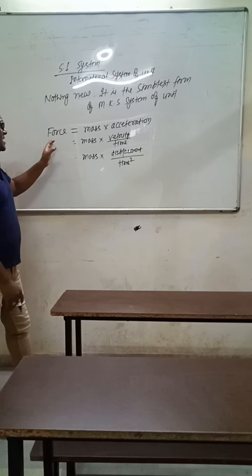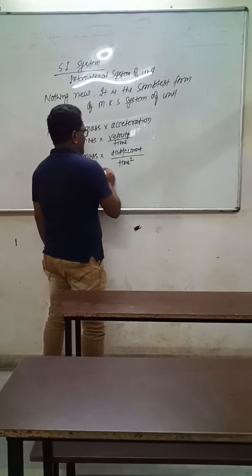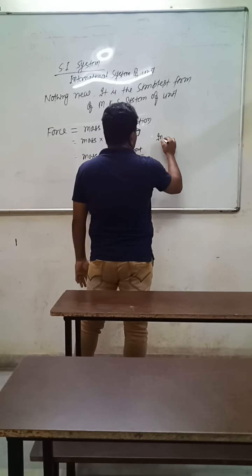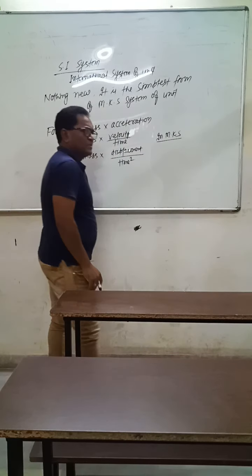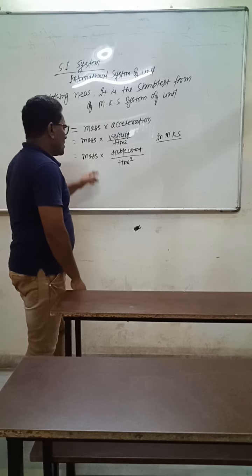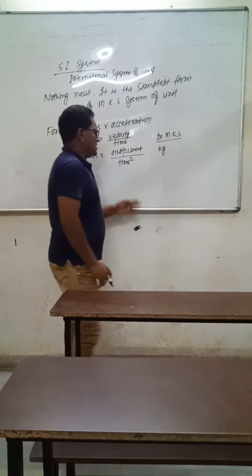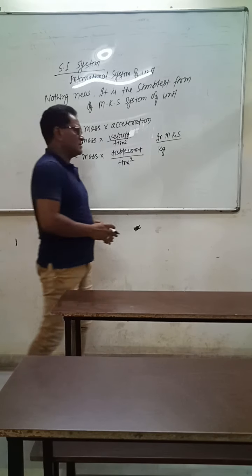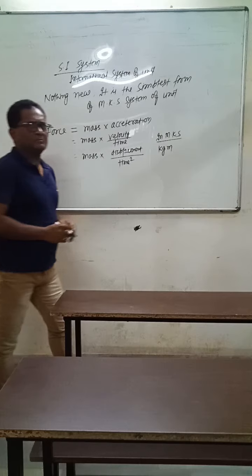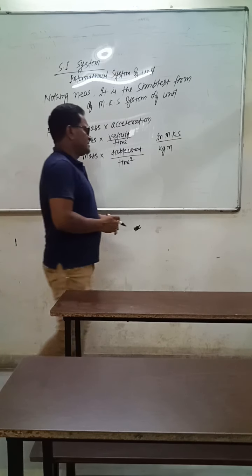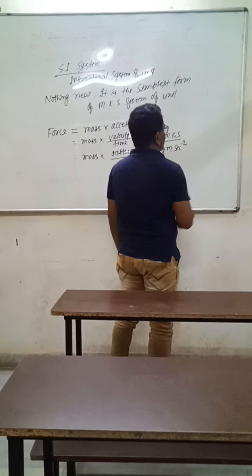Now we have to write the unit of force in the MKS system of unit. In the MKS system of unit, the unit of mass is kilogram, kg. The unit of displacement is meter, and the unit of time is second, so time square becomes per second square.